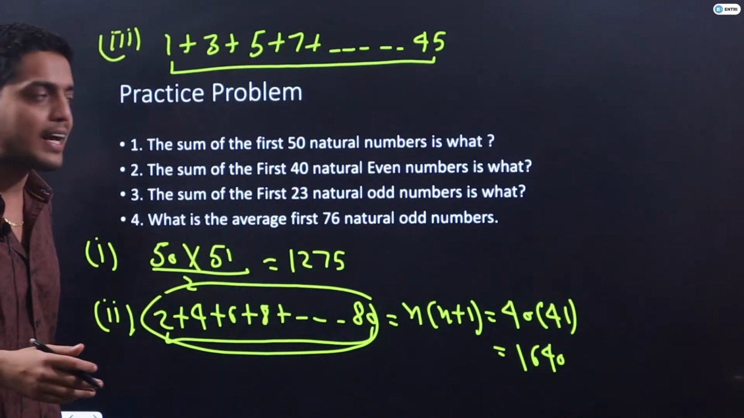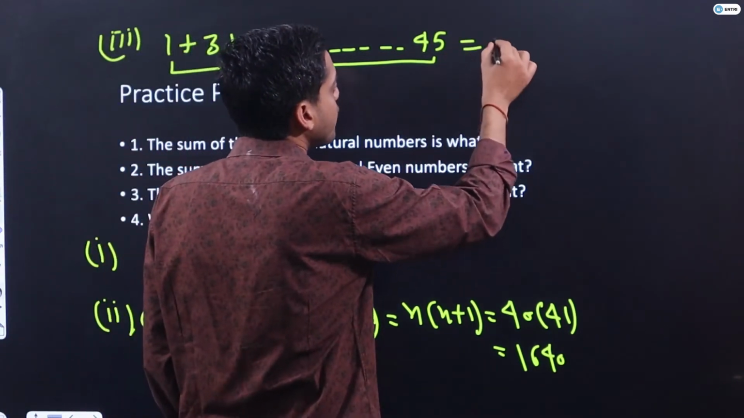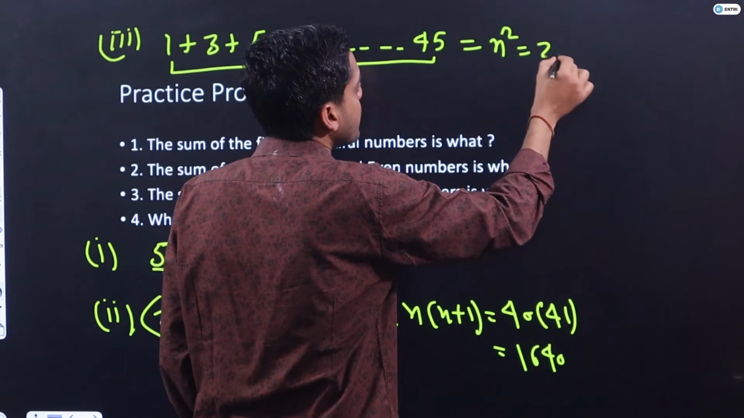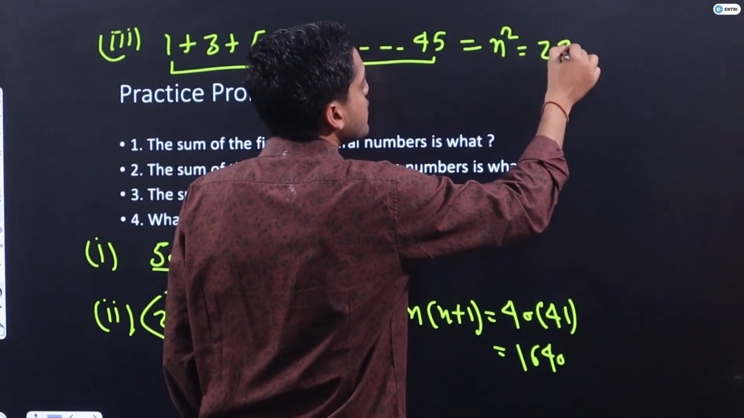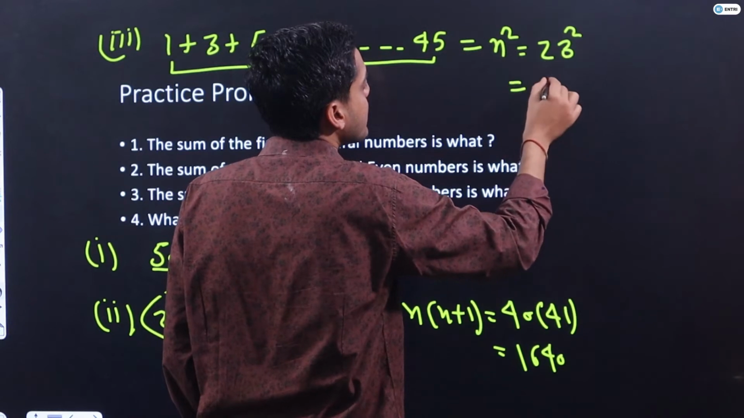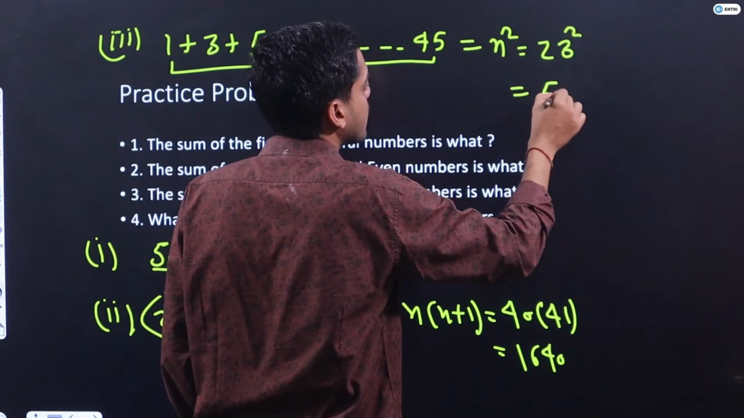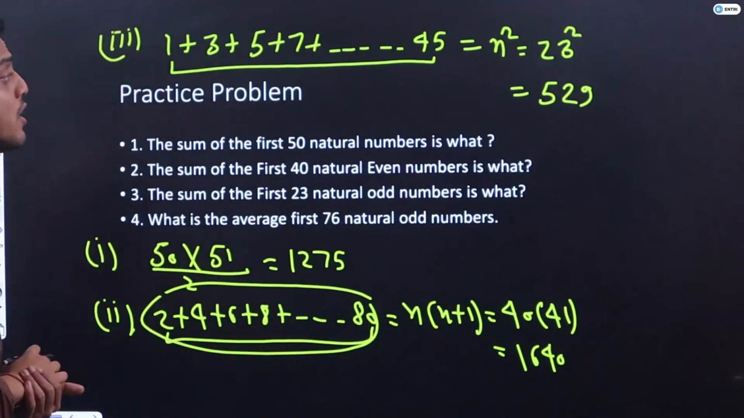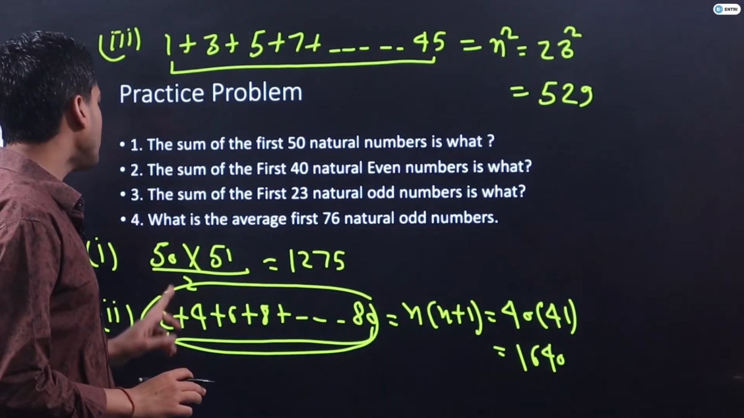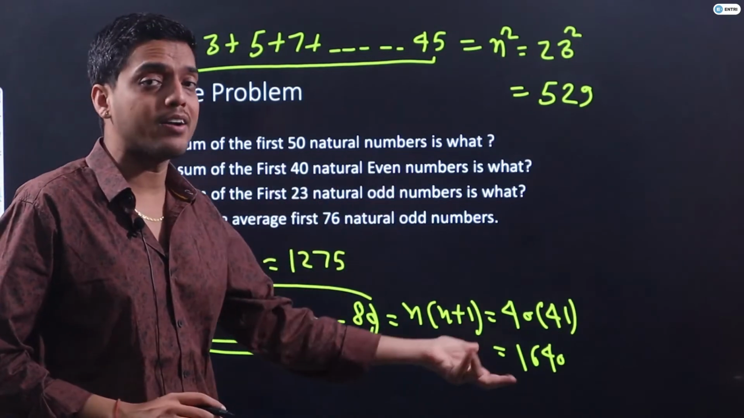I hope it is clear guys. So my answer should be, we know the formula, that is n square, so the answer should be 23 square. That is 529 only. Now the last question is, what is the average of first 76 natural odd numbers?